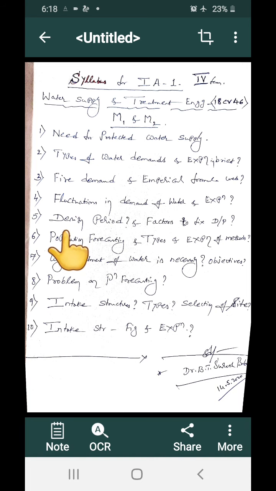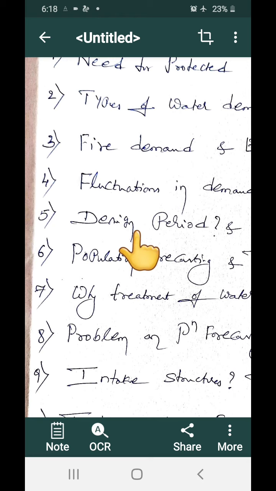Next is concerned with design period, and the factors to be considered while fixing a design period. How to fix this design period? What is design period? A period means n number of years, decades. That is, n number of years is to be fixed to establish a project work.